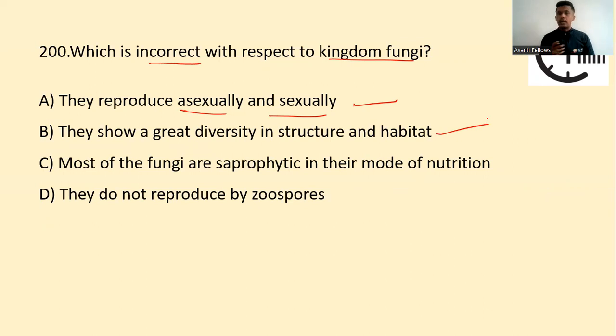That is also true, it's one of the most diverse kingdoms. Most of the fungi are saprophytic in their mode of nutrition. Yes, correct. Now, they do not reproduce by zoospores. When it comes to asexual reproduction, they do reproduce by zoospores. So that is why option D is incorrect with respect to kingdom fungi.